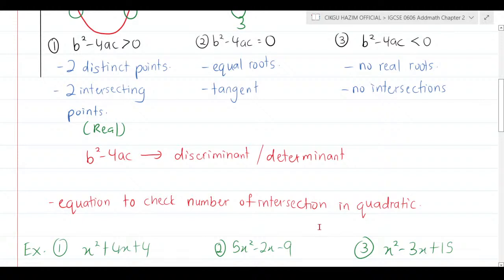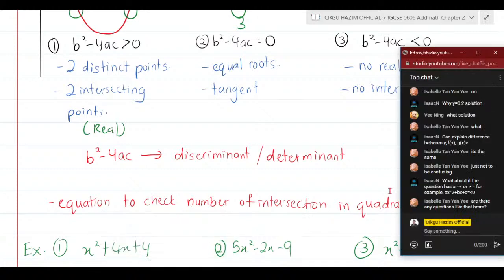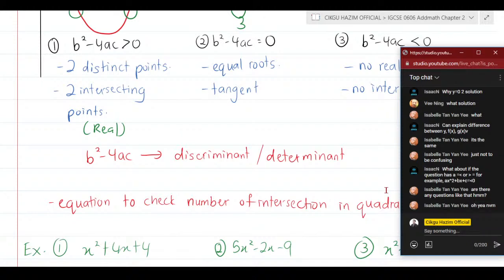Because when given the equation graph, or when given the quadratic equation here, they are not, wait, less than and equal, is that what you mean? Alright, there will be, no problem.